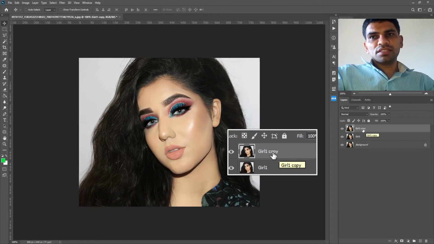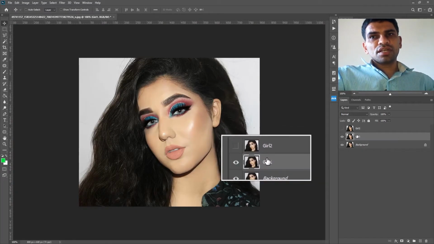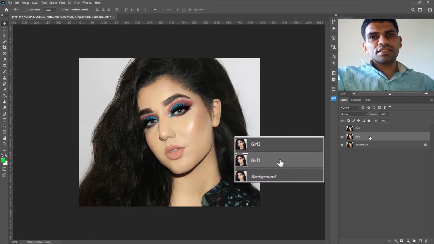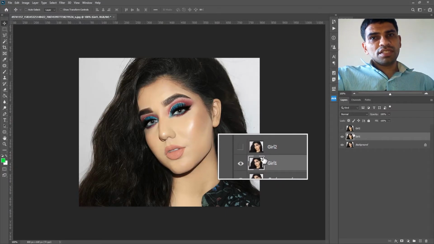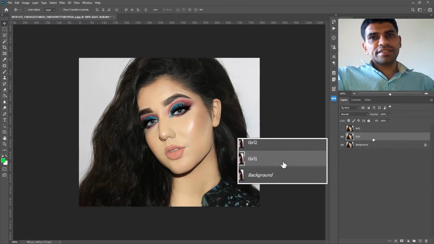Now renaming this layer as Girl 2, but you can choose the name you want for your layers. Hide the newly created layer and make sure the Girl 1 layer is selected. You know the Girl 1 layer is selected if you can see this highlighted area.